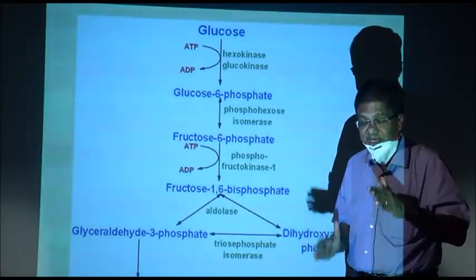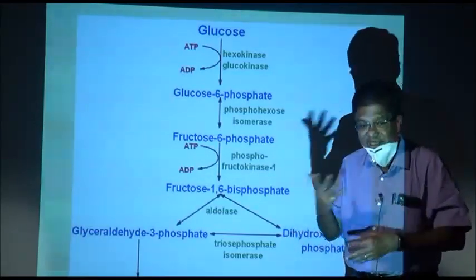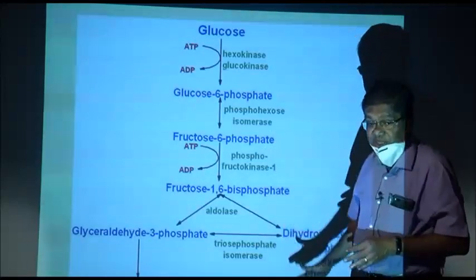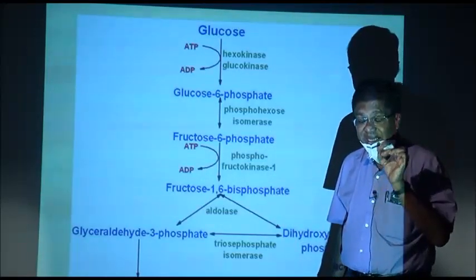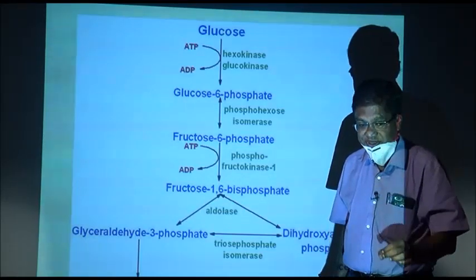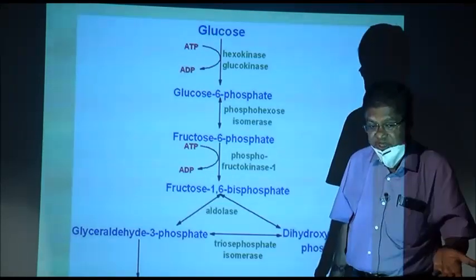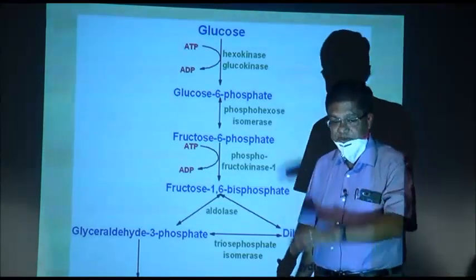So, in the first part, glycolysis, no oxygen is involved, though energy is generated. So, glycolysis is an anaerobic process, which is the first part of both aerobic respiration and anaerobic respiration.